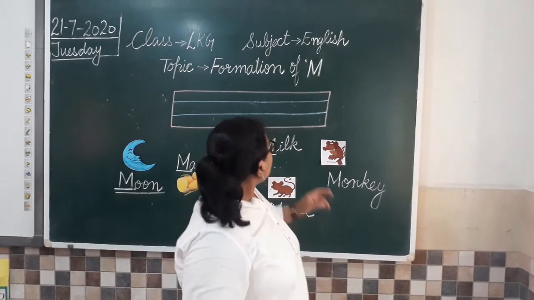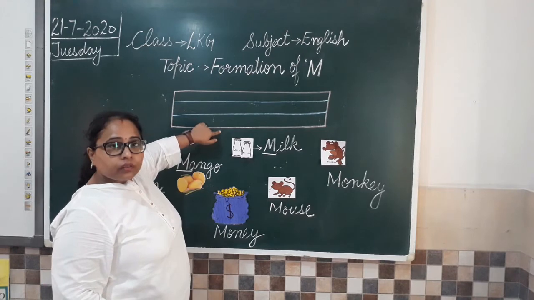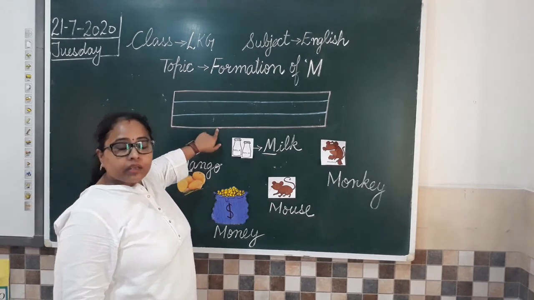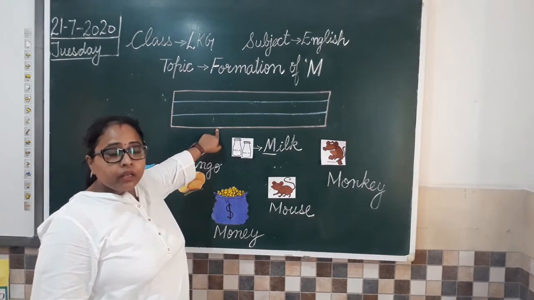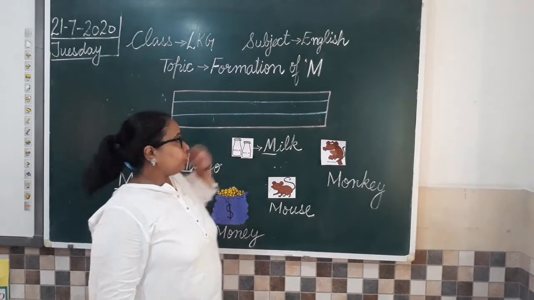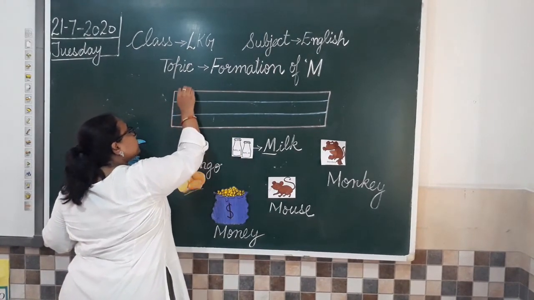So, you all see here, we have 4-line pattern here. Don't we? Red line, 2 blue lines and 1 red line. This is your 4-line notebook pattern. Now, how to write alphabet M in your notebook? See, first we will draw a standing line.